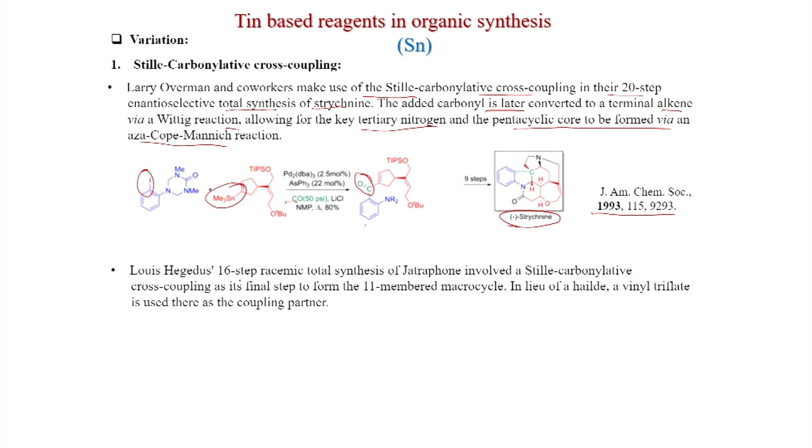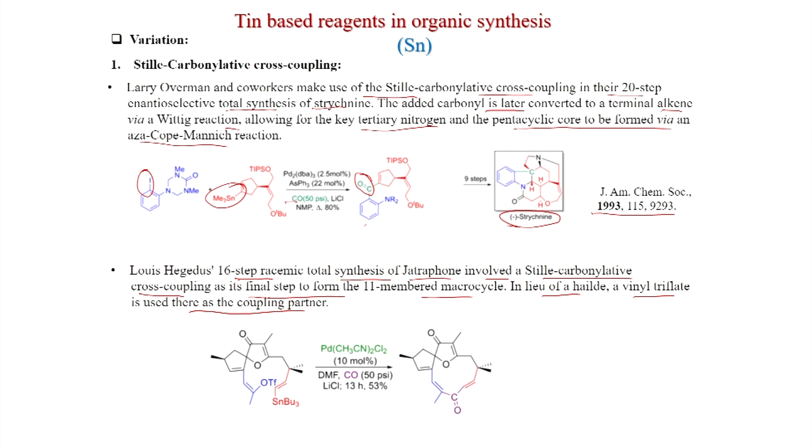Louis Hegedus's 16-step racemic total synthesis of jatrophone involved a Stille carbonylative cross coupling as its final step to form the 11-membered macrocycle. In lieu of a halide, a vinyl triflate is used there as the coupling partner. So, this is important, this is an intramolecular Stille coupling.